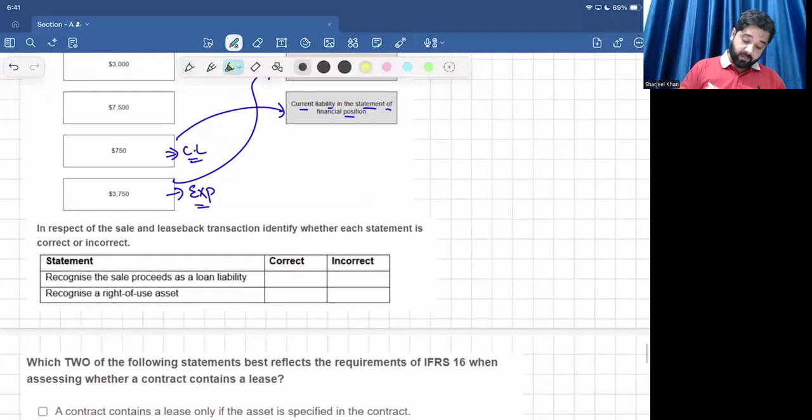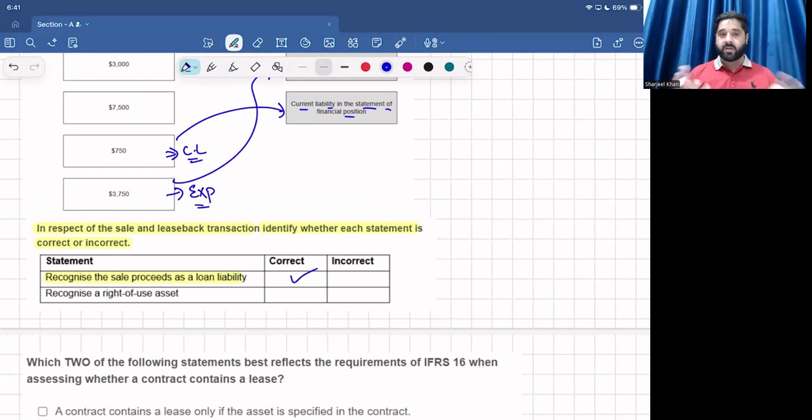Next requirement. In respect of the sale and leaseback transaction, identify whether each statement is correct or incorrect. Recognize the sale proceeds as a loan liability. Yes, as I already told you, the control is not transferred. So if the control is not transferred, any amount received will be considered as a loan, right? Because the total useful life of the plant is 5 years. Meridian Company sells it and leases it back for the 5 years. So no control is transferred.